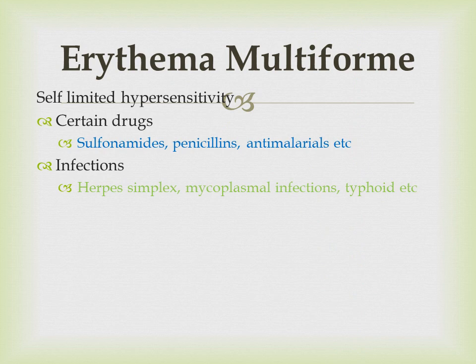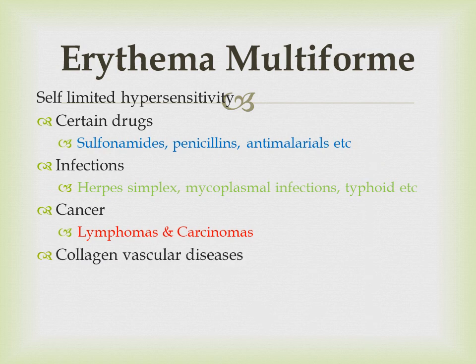herpes infection, and in typhoid also there are chances of erythema multiforme. Besides this, there may be certain cancers and lymphomas associated with erythema multiforme. A few collagen vascular diseases are also associated, especially polyarteritis nodosa and lupus erythematosus. SLE represents systemic lupus erythematosus, while PAN represents polyarteritis nodosa.